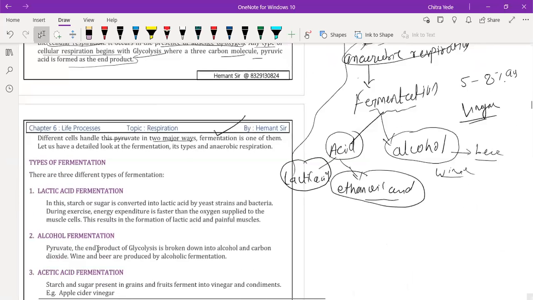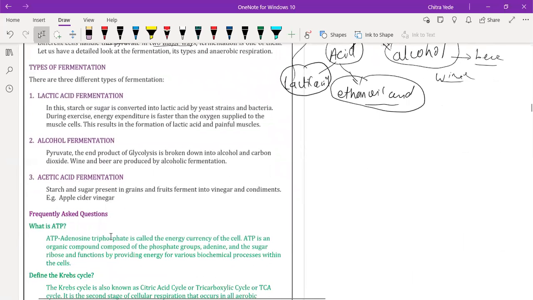Now we are going to discuss the types of fermentation. We basically have 3 types of fermentation. Out of 3, 2 are acidic and 1 is alcoholic fermentation. Now we are going to discuss lactic acid fermentation. In lactic acid fermentation, starch or sugar is converted into lactic acid by yeast cells and generally bacteria also. Yeast cells and bacteria perform anaerobic respiration in order to form lactic acid. That's why it is called lactic acid fermentation.